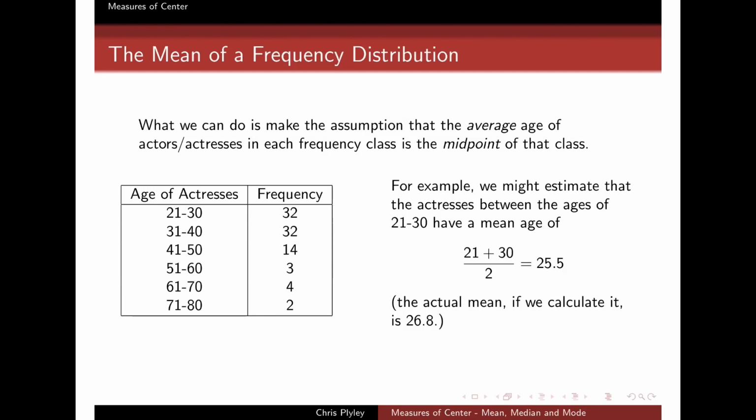The right way to think about this is that we're going to make an assumption. I'm going to assume that all of these actresses who are between 21 and 30, of which there are 32 in that frequency class, are every single one 25.5 years old. Why did I pick 25.5? Just because that's the midpoint of that class. To find the midpoint between 21 and 30, I sum those two ages and divide by 2, and it's a routine calculation that gives 25.5.